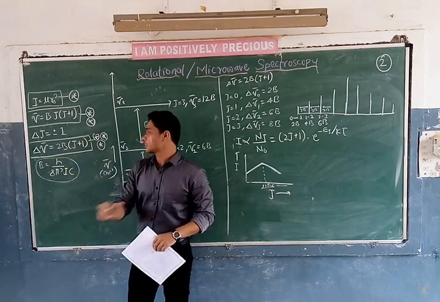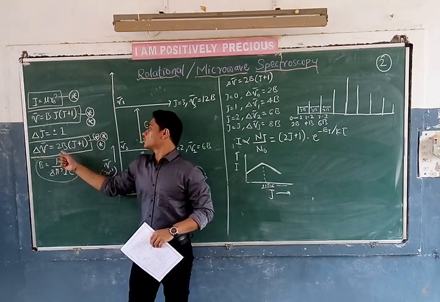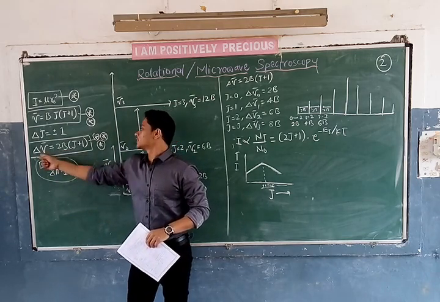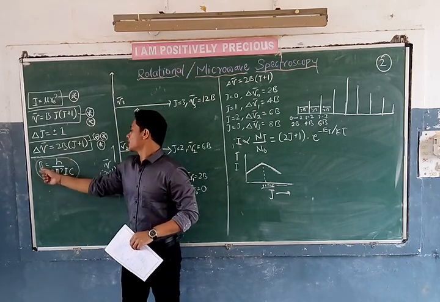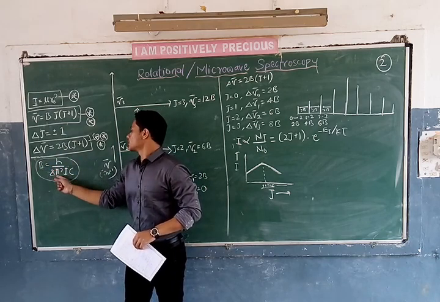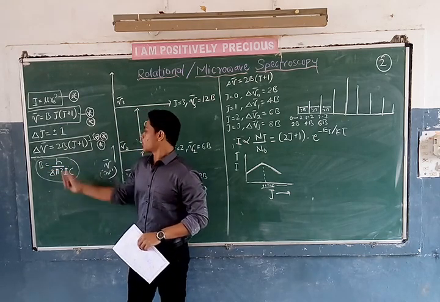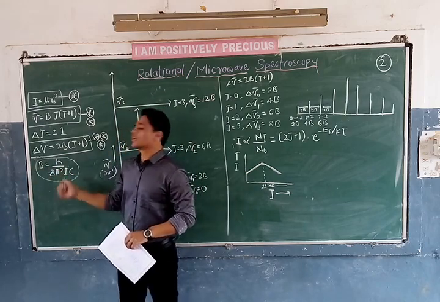Using the experimental delta mu bar value, I can determine B, which is this divided by 2. Once I determine the value of B, I can substitute B here and determine the I value. I is equal to h upon 8 pi square BC. Because all others are constants, I have got the value of B and I can determine I.